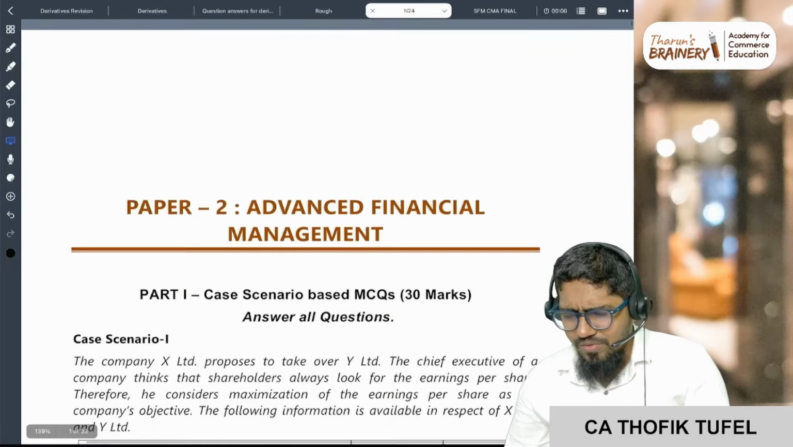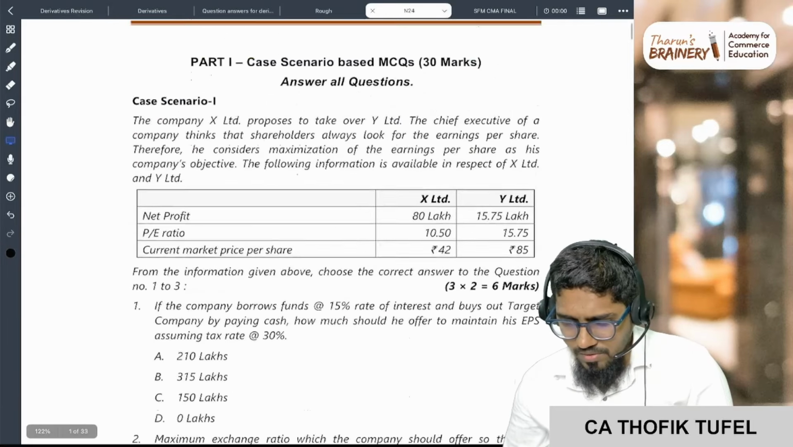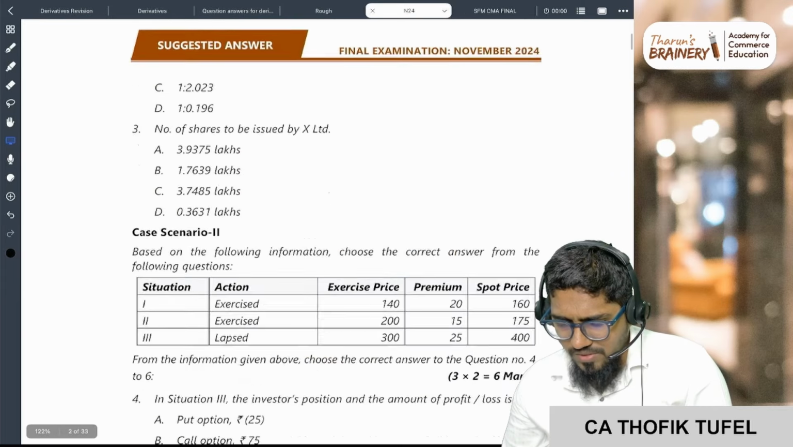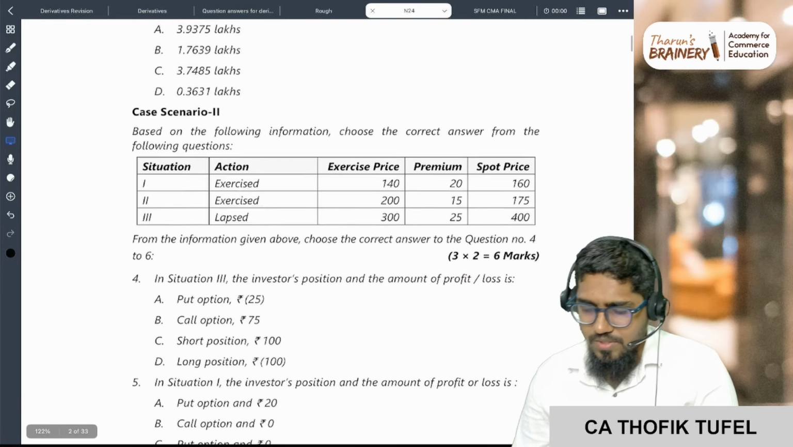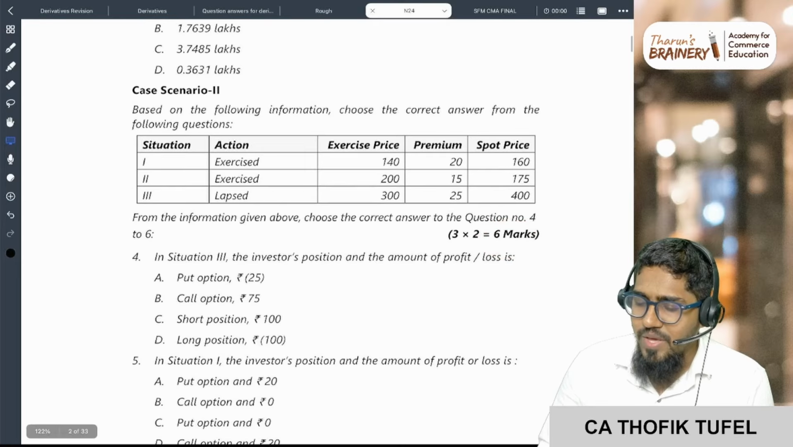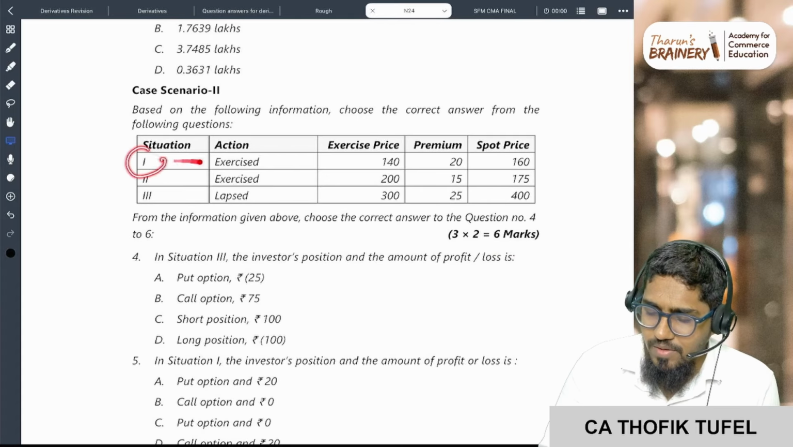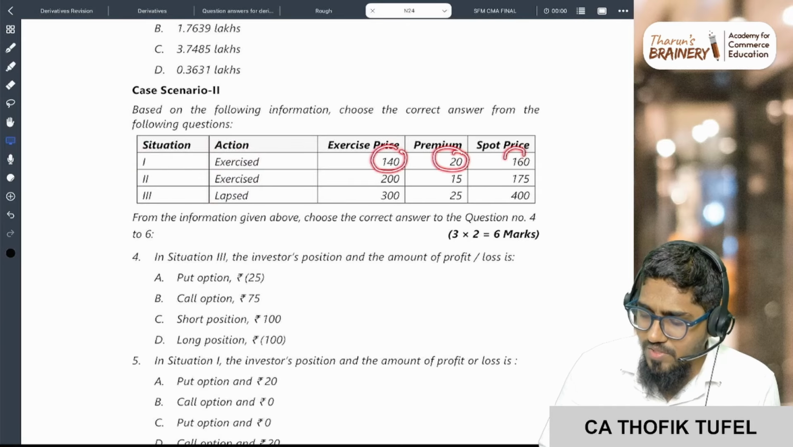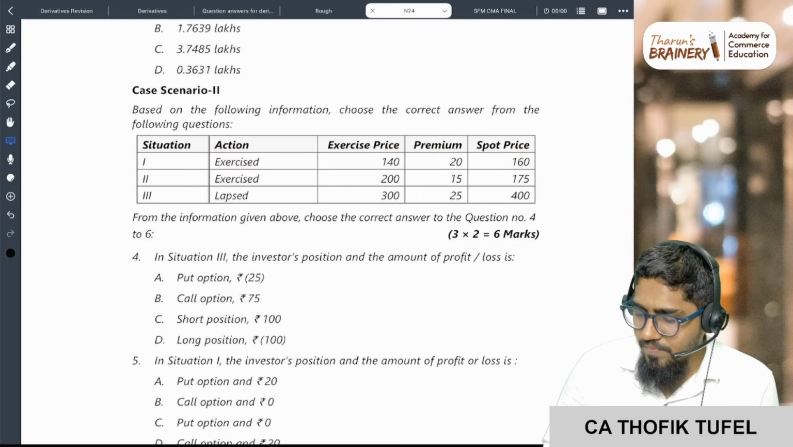I think here they asked an MCQ. Question number 1, MCQ. This MCQ is for valuation of companies. Yeah, you see here. 6 mark, just a payoff. Based on the following information, choose the correct answer. Situation 1, I exercise the option. Situation 2, exercise. Situation 3, lapse. Exercise, premium, spot.